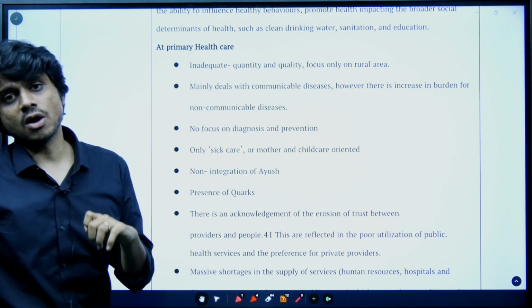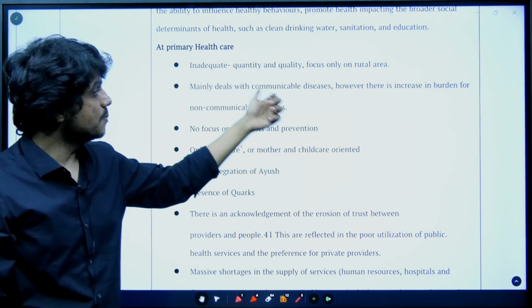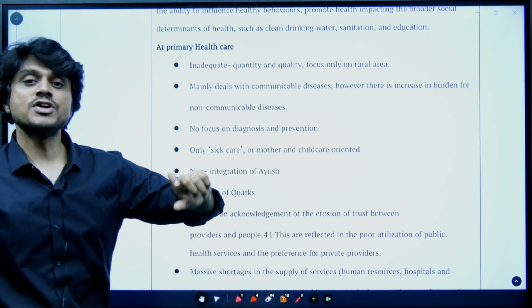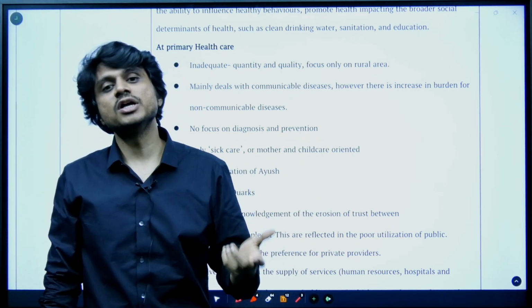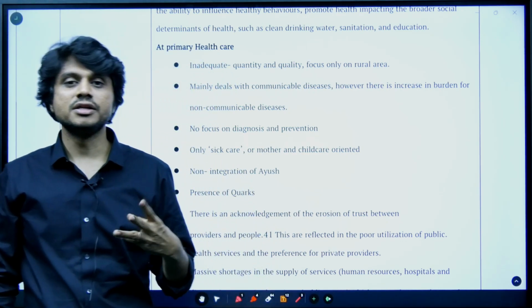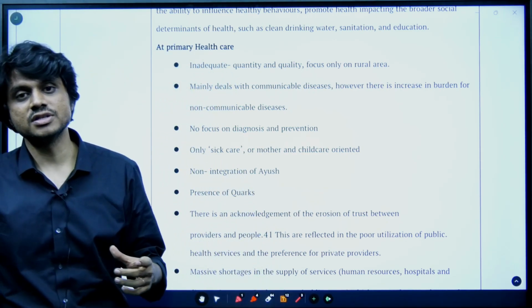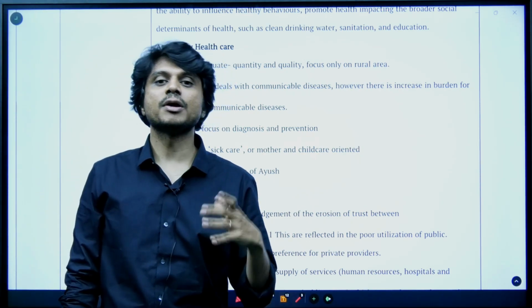As the population moves from stage 1 to stage 4, there is an epidemiological transition from infectious diseases, diseases which are communicable in nature, like parasite-based diseases, malaria, TB, to lifestyle-oriented diseases when the nation becomes highly developed.